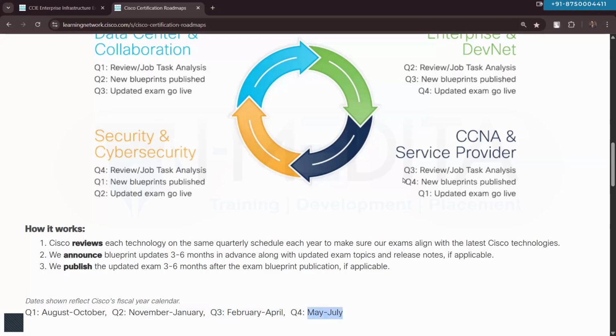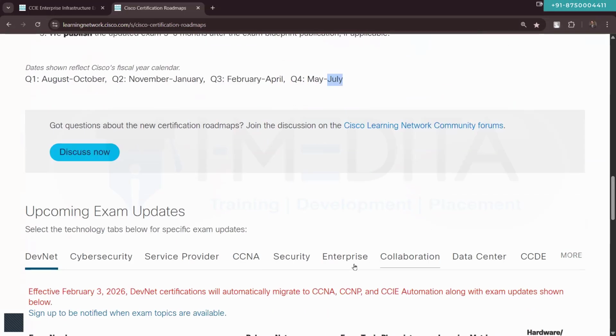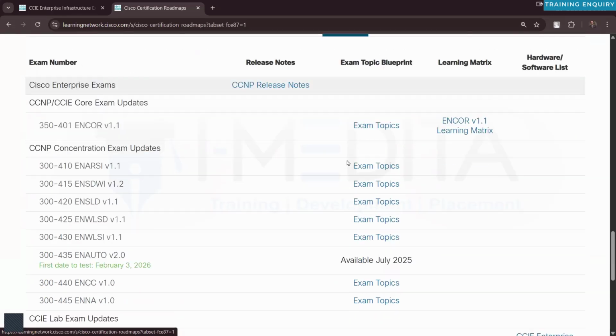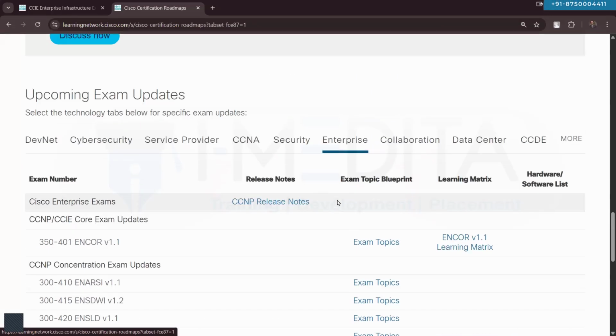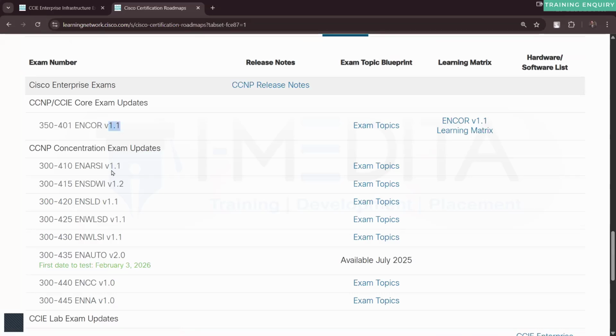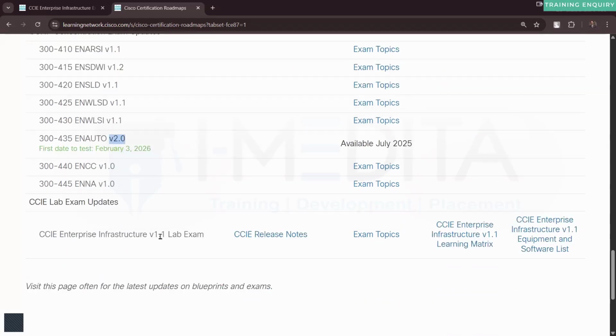So understand that since we are already in the month of July and we have not received any updated information, at least for this year, and for the upcoming 6 to 8 months, the content will remain exactly the same. If some changes are there, you can take a look at them from here. For example, Encore is on 1.1, NRC is on 1.1, SD-WAN is on 1.2, by the way. Wireless design and enterprise automation are on version 2.0. And our enterprise infrastructure lab exam is on 1.1.